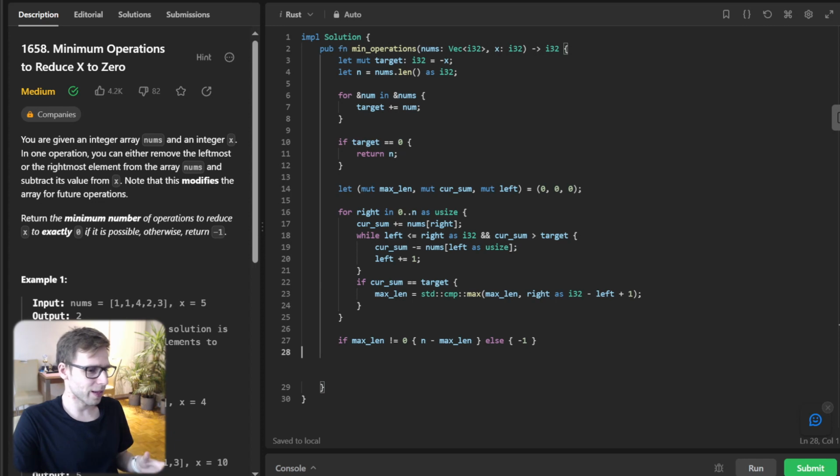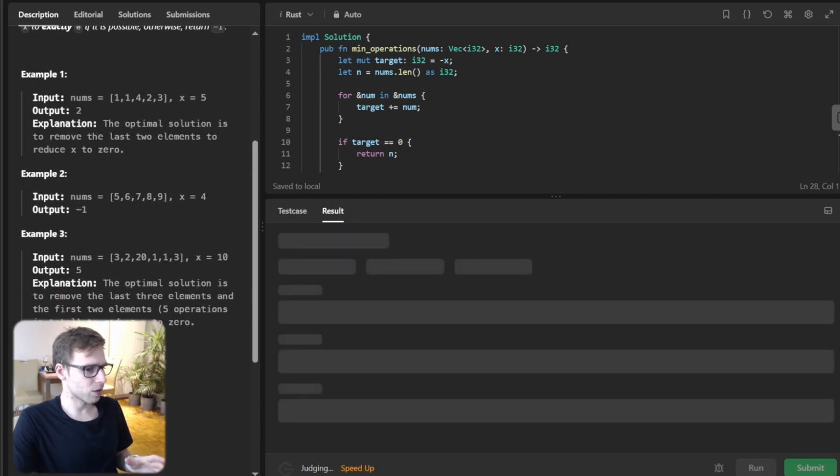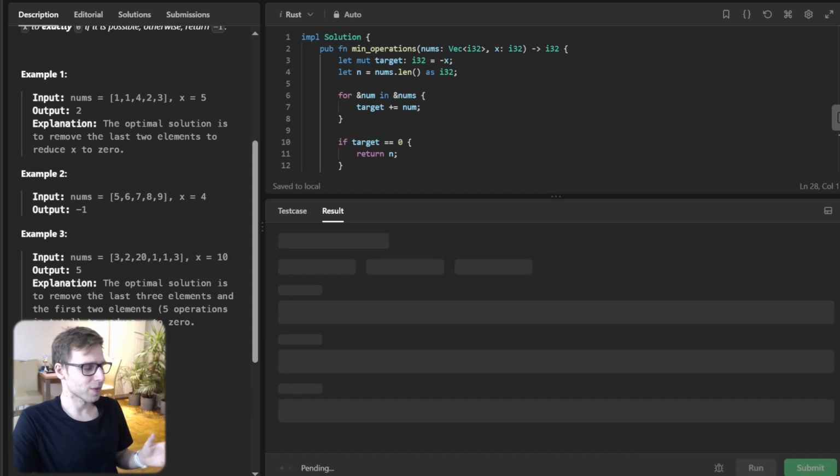And there we have it, a sliding window approach, quite nicely implemented. We traverse the array with the right pointer, adjusting our left pointer whenever the current sum exceeds the target. So simple logic. And if we find a subarray with a sum equal to the target, we update our max length with the formula. Let's also run it for this test case to verify it's working. Hopefully it will. Yeah, all good. So there we have it.